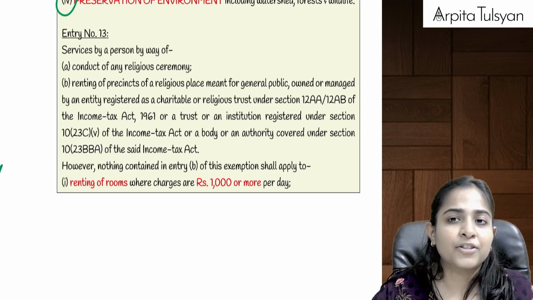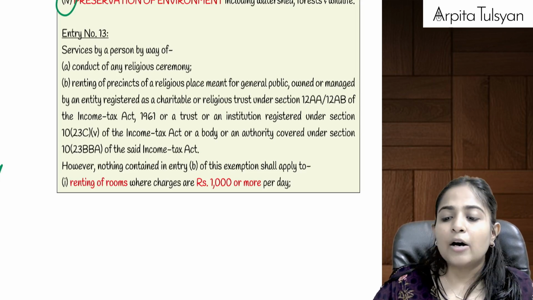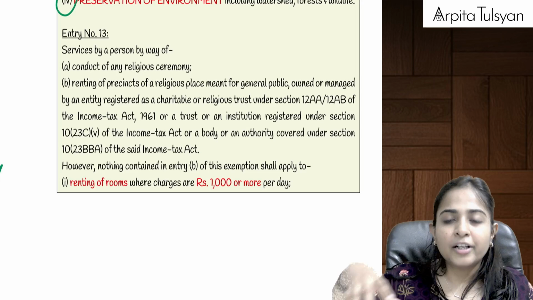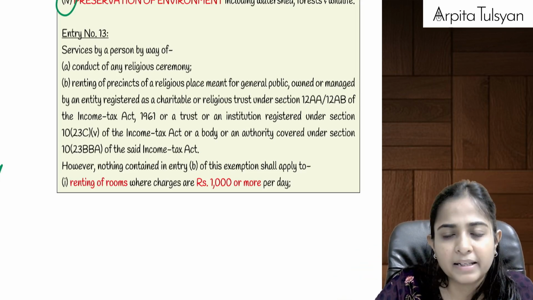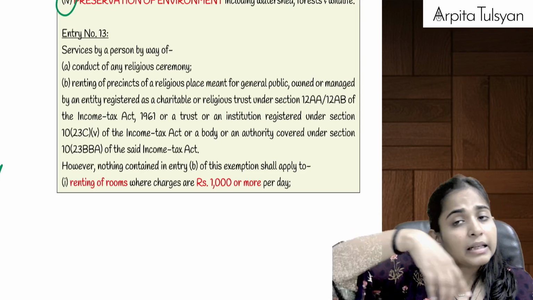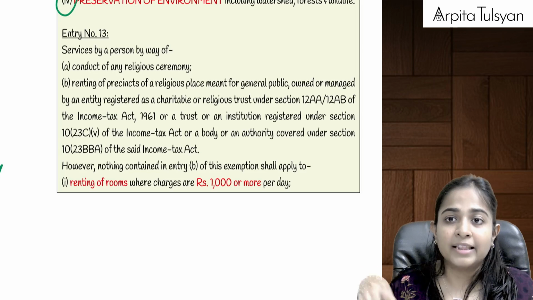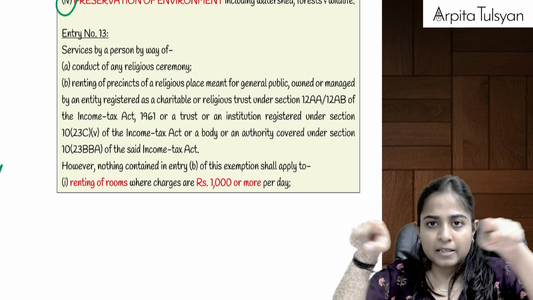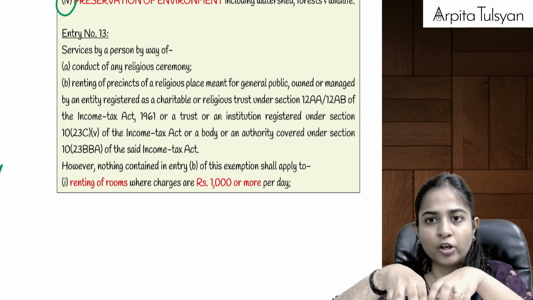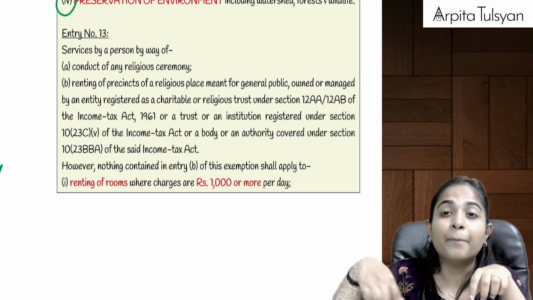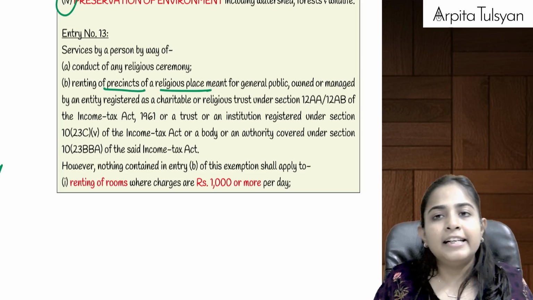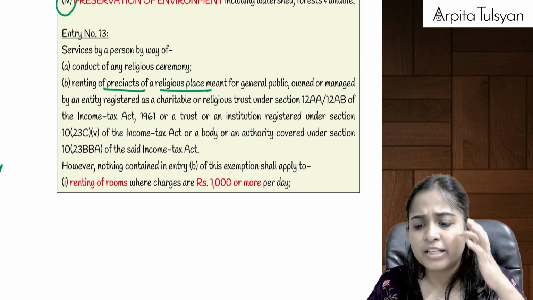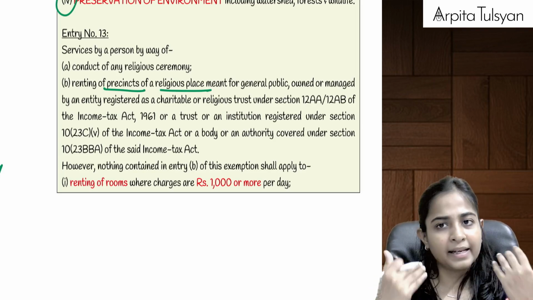Acha, next one is very, very important. Yes, now let's say there is a particular religious place, like a temple or something like that, and besides that particular temple, the area of the temple, like this is a particular area, in center we have got the temple, and the area around it, the precincts. Okay, see the term that they are using, the precincts of a religious place. That religious place was definitely meant for the general public, people can come, etc.